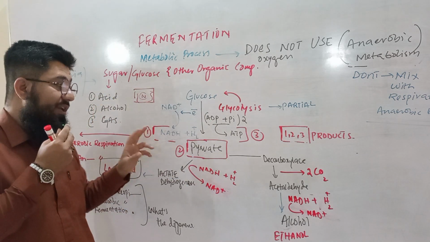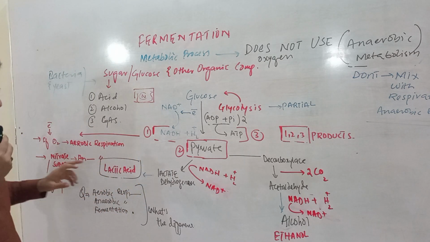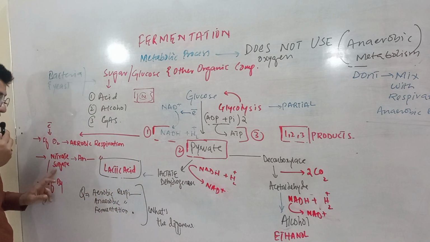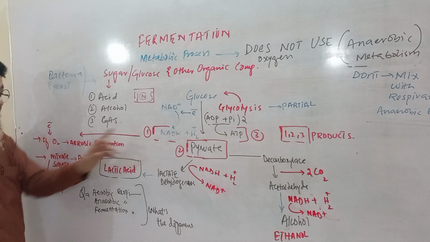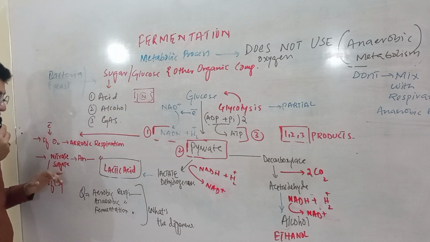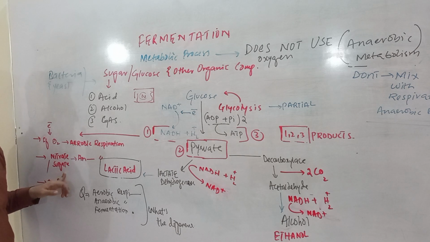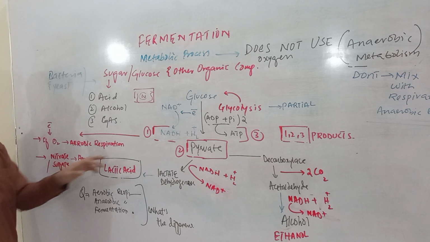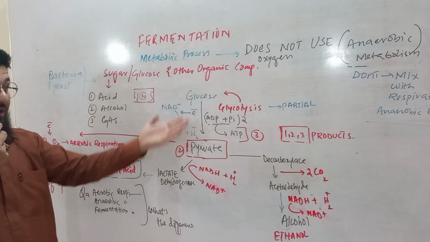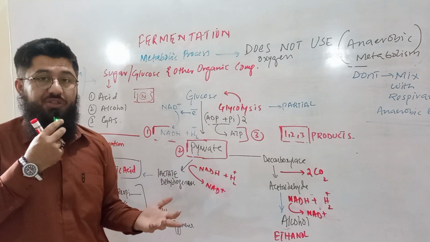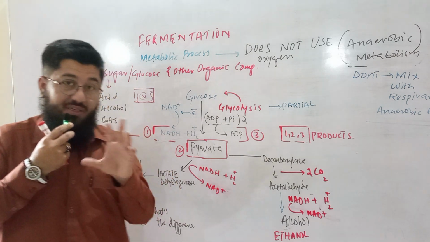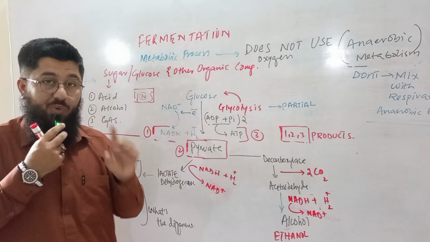And if NADH is giving electrons to different things like nitrate and sulfate, if these are receiving the electrons of NADH, then the process will be called anaerobic respiration. And if NADH is giving electrons to the immediate products of glycolysis, pyruvate and acetaldehyde, the mechanism will be called fermentation. Let me make this easy once again, in one shot.